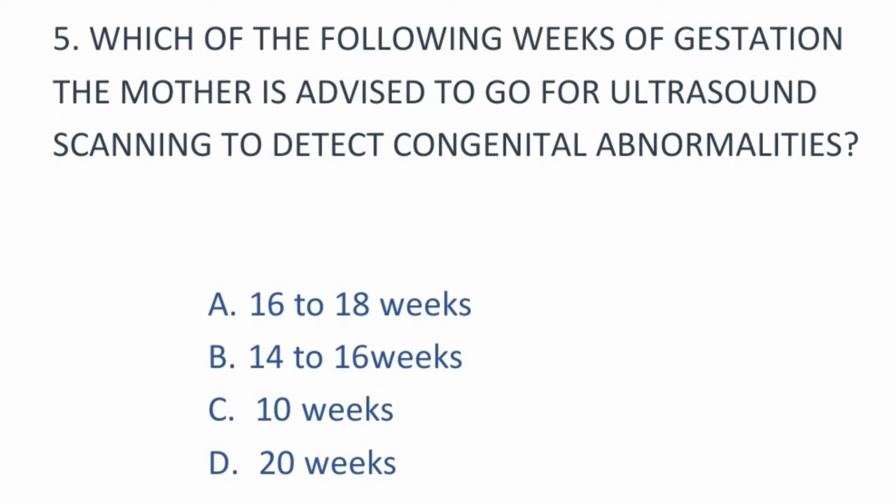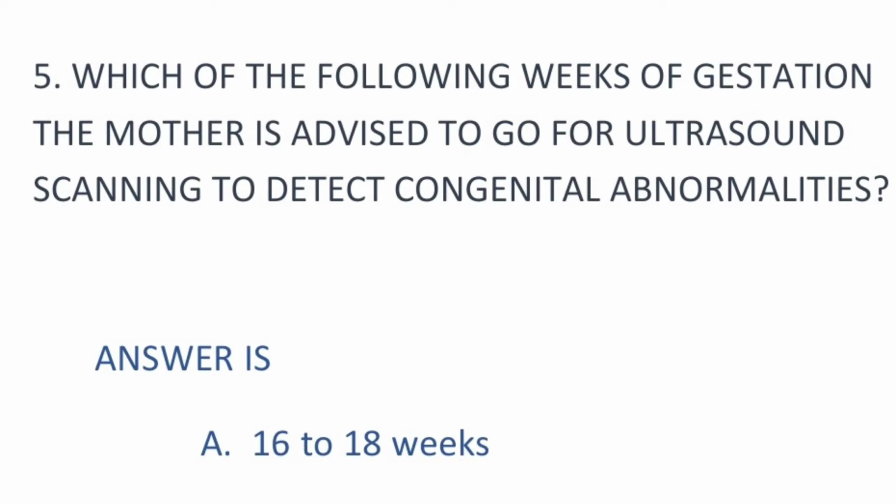Moving on to question number 5. At which of the following weeks of gestation is the mother advised to go for ultrasound scanning to detect congenital abnormalities? Options are A, 16 to 18 weeks, B, 14 to 16 weeks, C, 10 weeks, and D, 20 weeks. The ultrasound scanning to detect congenital abnormalities is done between 16 to 18 weeks. Therefore, the answer is option A, 16 to 18 weeks.